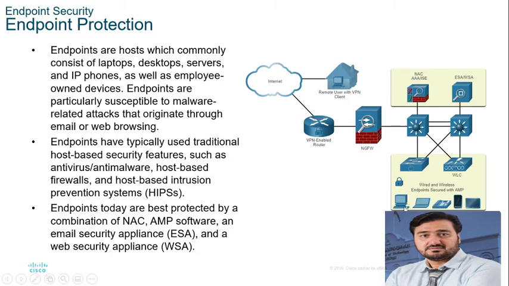Endpoints are hosts which commonly consist of laptops, desktops, servers, IP phones, mobile phones, tablets, and bring your own devices, BYODs. These end devices are connected through the wireless controller or access point.